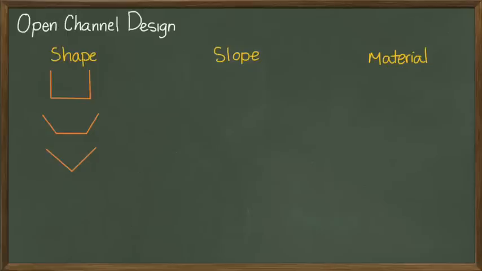Imagine water flowing out of the page towards you. I am positive that you've seen a channel that resembles one of these shapes. Other less obvious shapes include a curb and gutter, as well as a circular channel. Generally speaking, we only use curb and gutter shapes at the side of a roadway, and circular channels, also known as pipes, underground. But the reality is that the shape of the channel is a choice that the engineer must make.